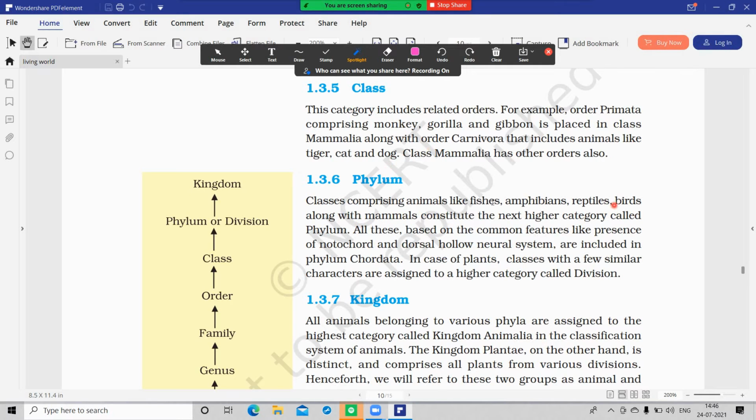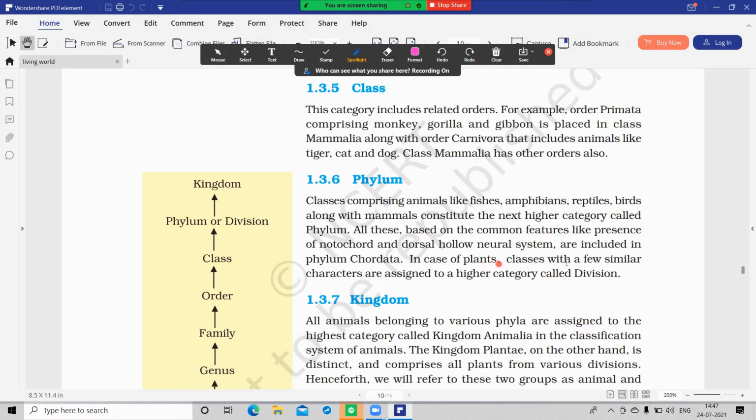All these classes are included in a higher category, phylum. What are the classes which come under the phylum Chordata? Fishes, amphibians, reptiles, birds and mammals. What are the common features of the phylum Chordata? Notochord and dorsal hollow nervous system are the common features of phylum Chordata.